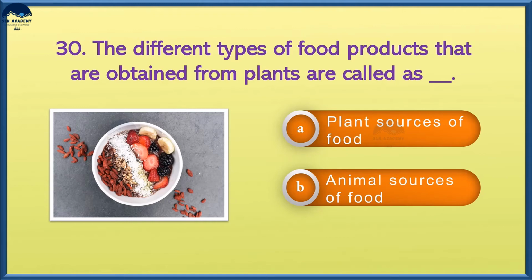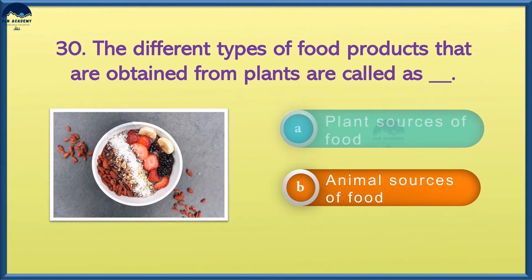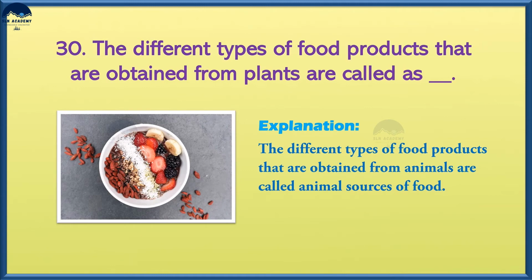The different types of food products that are obtained from plants are called as option A, plant sources of food, option B, animal sources of food? And the answer is option A, plant sources of food. The different types of food products that are obtained from animals are called as animal sources of food.